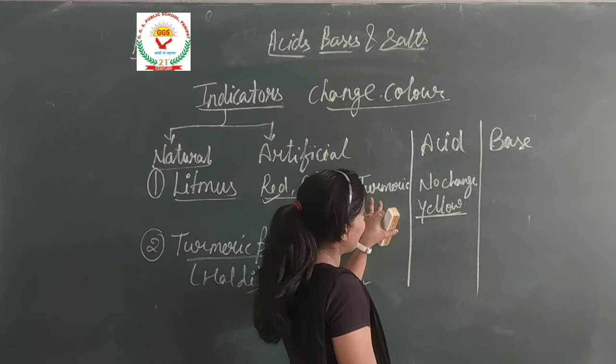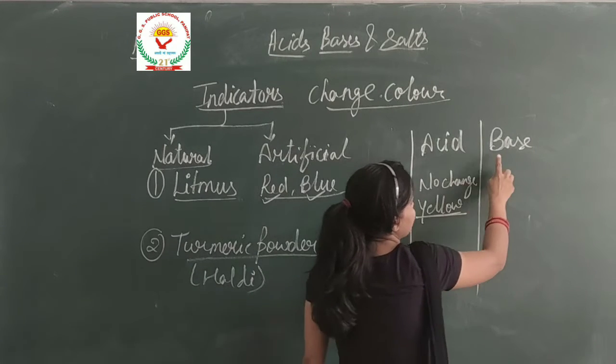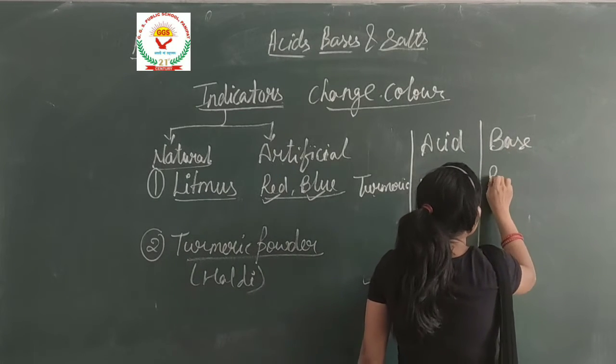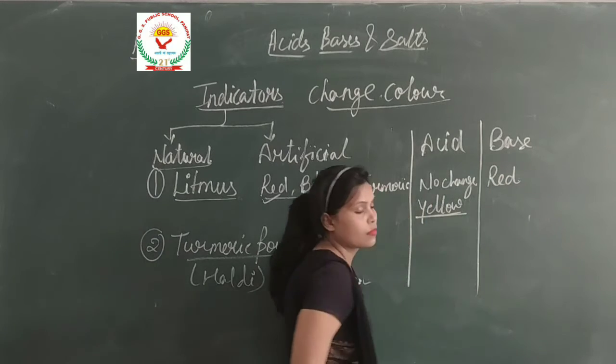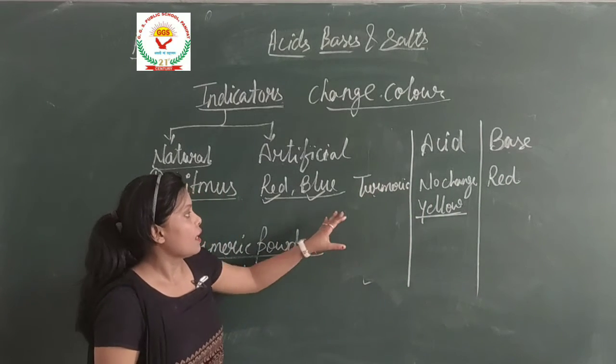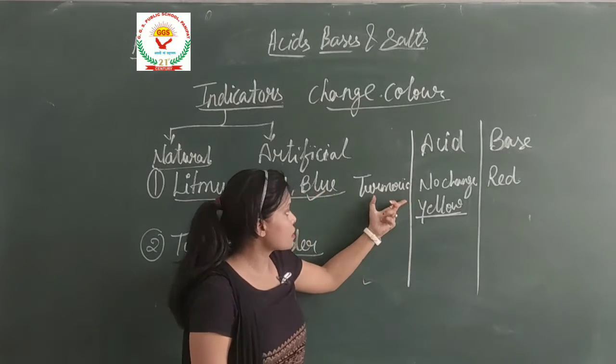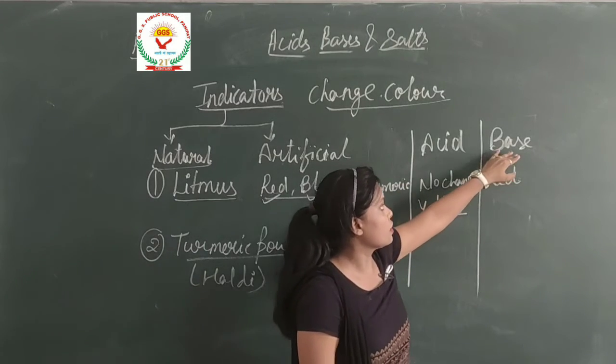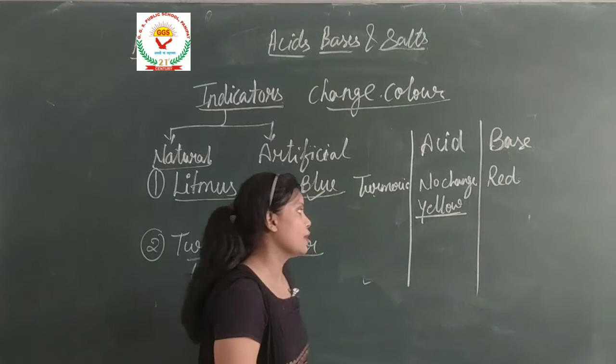But when the turmeric is mixed with base, it turns red. If turmeric is turning red, that shows the solution is basic in nature.